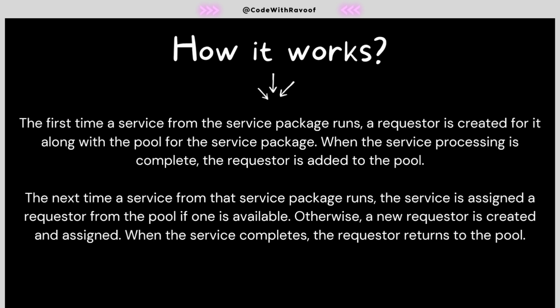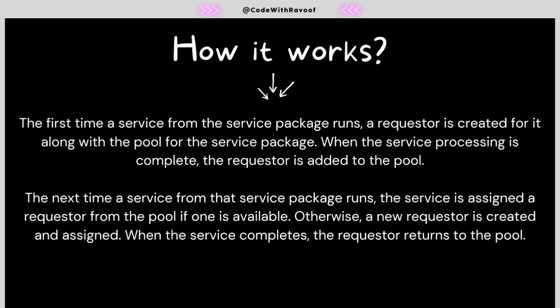The very first time a service from the service package runs, a requester is created for it. That's why we have termed it first time. So first time, obviously, a requester is created. And next, when the service processing is complete, the requester is added to the pool.